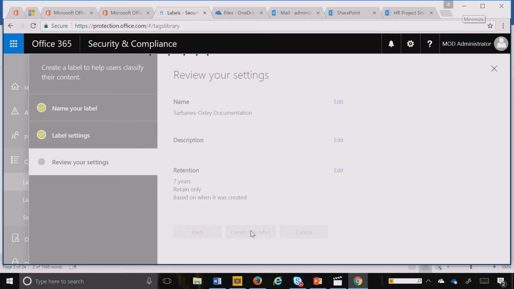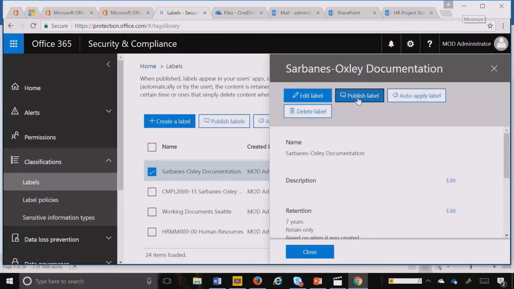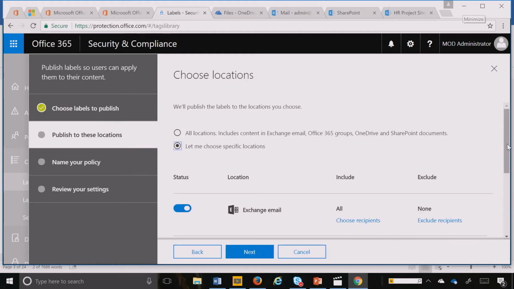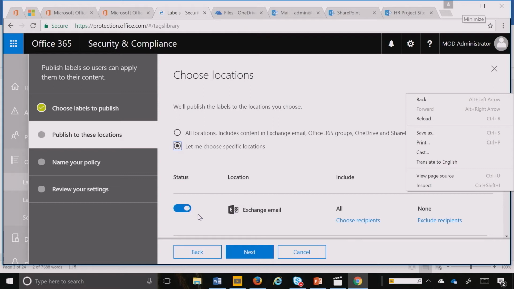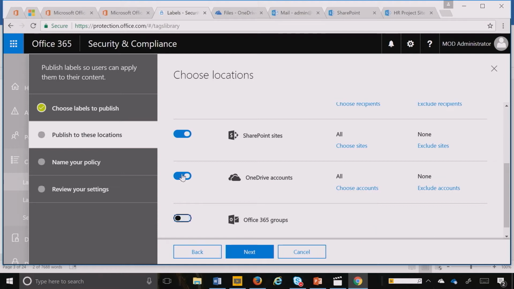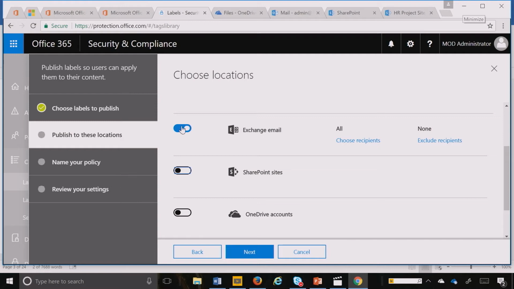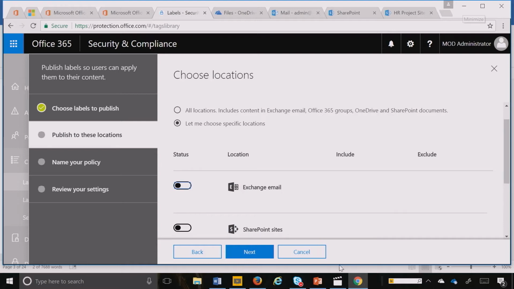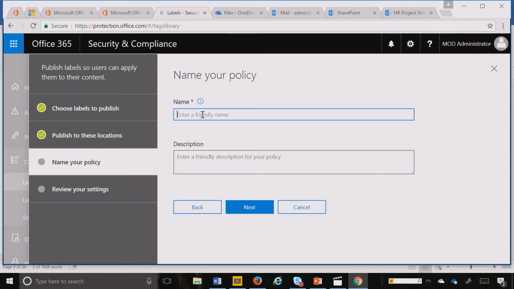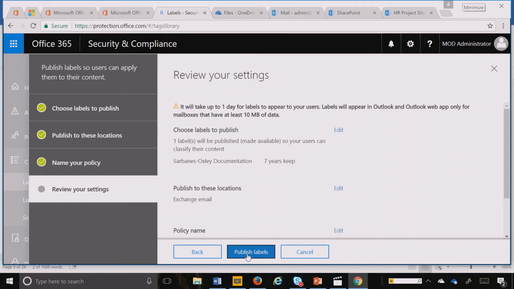And I create the label, and immediately I have options to publish the label. So I click Publish, and I hit Next. I can pick the location I want to publish. As I mentioned, I'm going to publish it only for Exchange. So I'm going to go ahead and then turn all the other buttons off so that I can only publish this to Exchange. Now, you can also publish this across multiple workloads or specify different workloads. And I'm going to now hit Next. And then I just want to make sure I give it that name. And I publish the label.